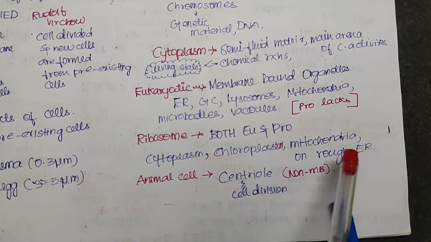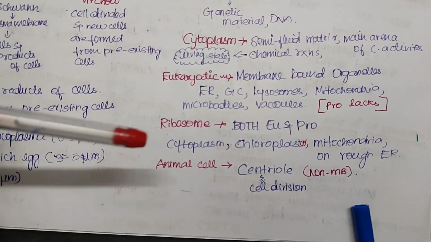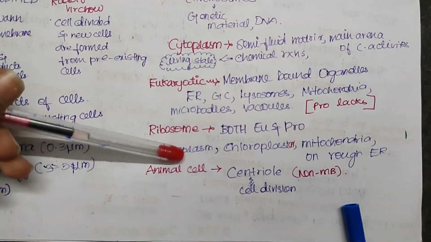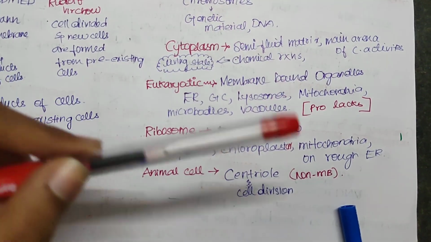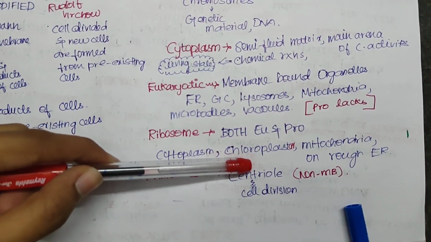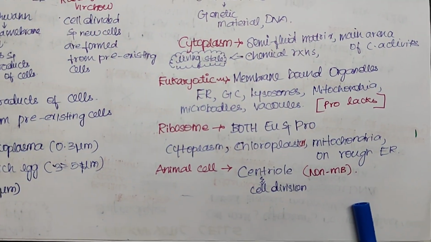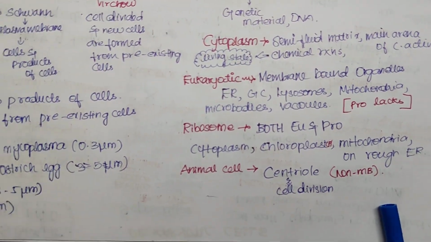endoplasmic reticulum. We will talk about the types of endoplasmic reticulum in the further pages. Now in the animal cells we have something called centriole, which is not present in the plant. About this centriole also we will talk in depth, and these centrioles are mainly helpful in terms of cell division, and it is a non-membrane bound organelle.